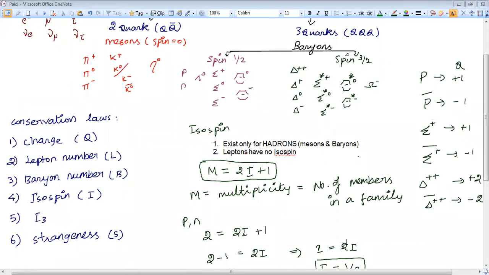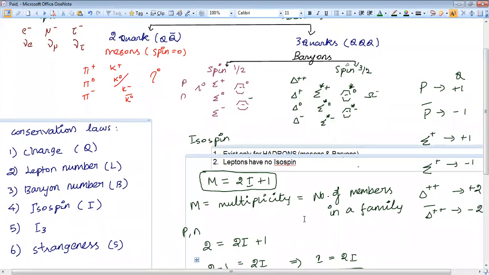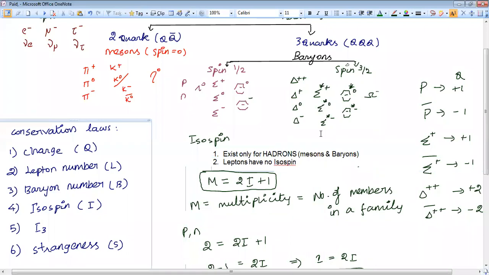Okay. What is the isospin of electron? You have to type that E and tell me the answer. No, it doesn't mean can't find. It has no isospin.